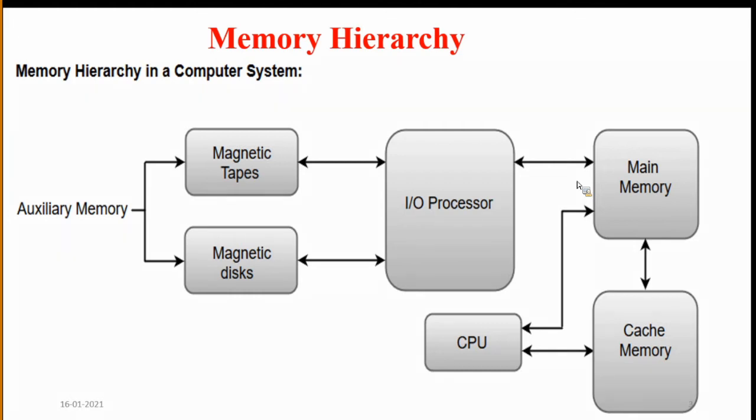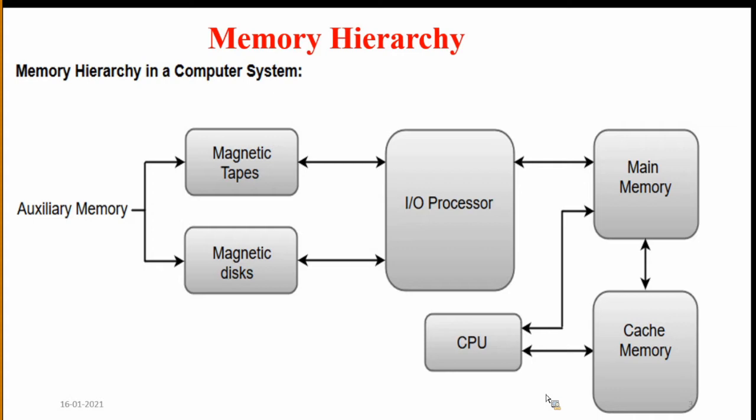And the next one here is the IO processor. What does the IO processor do here? The IO processor is mainly useful to transfer data. It transfers data from the hard disk to main memory. Whenever we save a program, the program is stored in the hard disk only. During compilation also, the program resides in the hard disk.